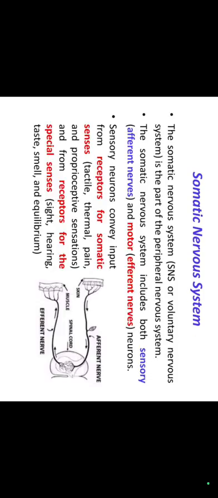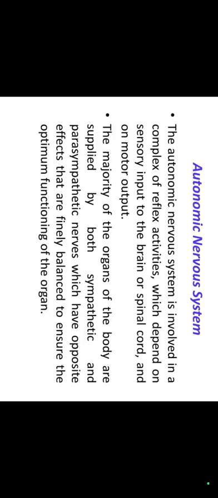Next one is the autonomic nervous system. The autonomic nervous system is involved in complex or reflex activities which depend on sensory input to the brain or spinal cord and on motor output. The majority of the organs of the body are supplied by both sympathetic and parasympathetic nerves, which have opposite effects that are finely balanced to ensure the optimum functioning of the organ.